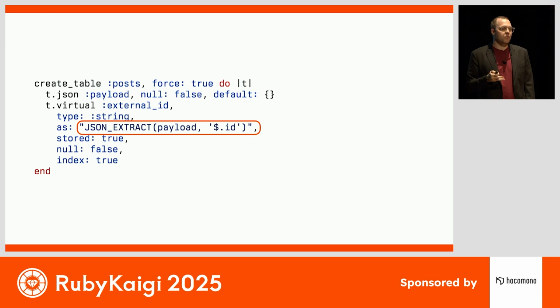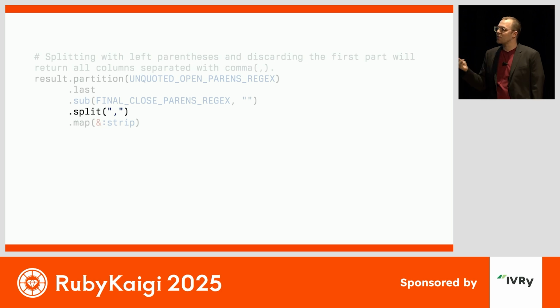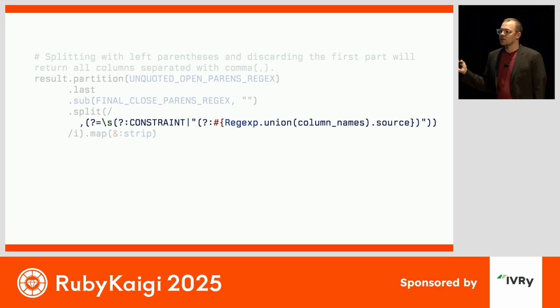So I went diving through the source, and I found this line. Rails' active record SQLite adapter needs to understand your schema. And in order to understand SQLite schema, it has to do some parsing of the create table statement. And Rails uses some regexes and some basic string manipulation to try to make sense of things. So I found a pretty simple split on commas. Probably that'll just be comma definitions, but if you have an expression with a comma in it, all of a sudden everything breaks. So to fix this bug, I wrote this incredibly fun regex.